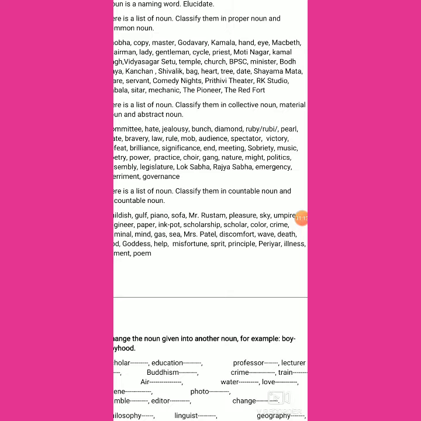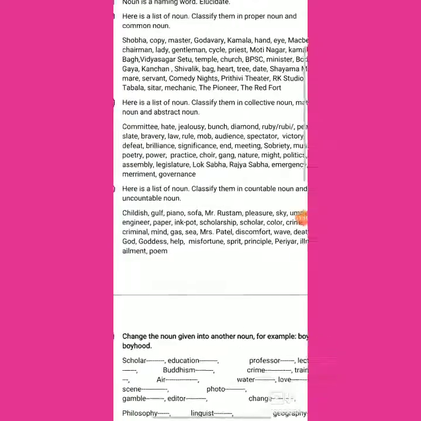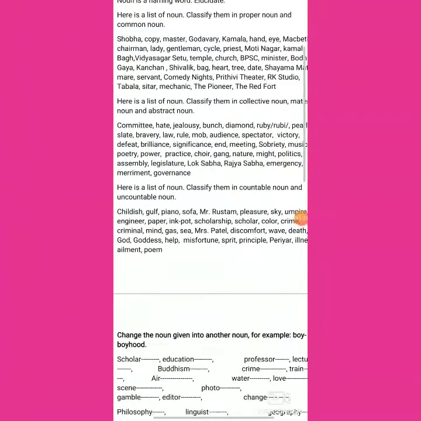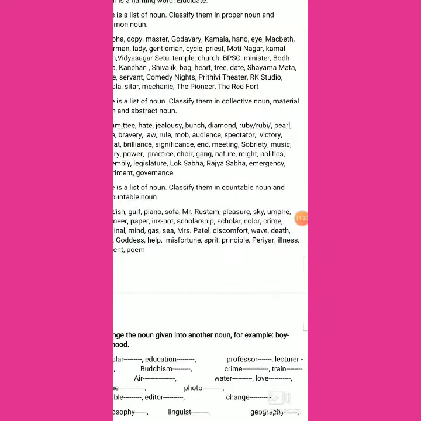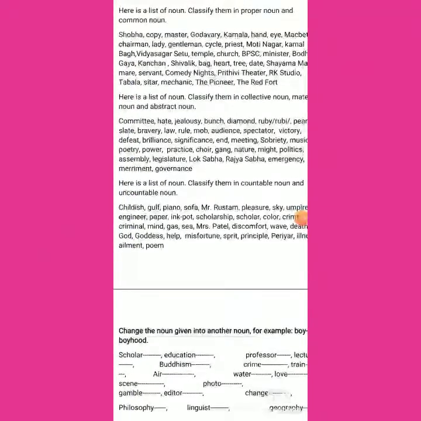Scholar is countable because it is common noun. Color, because it is abstract noun, so not countable. Crime, not countable, being abstract noun. Criminal is proper noun, so it is countable. Mind, uncountable. Gas, uncountable. She is countable. Mrs. Patel is uncountable. Discomfort is uncountable. Wave, uncountable. Death, uncountable. God, goddess, uncountable.